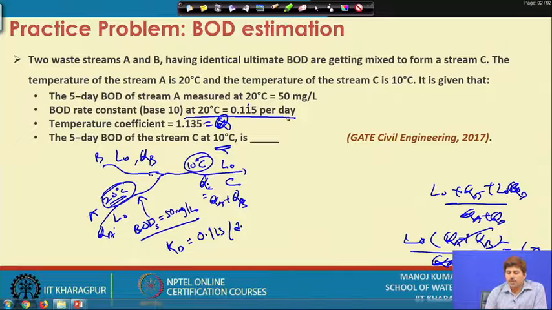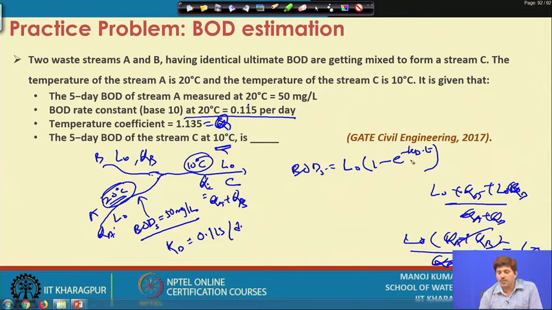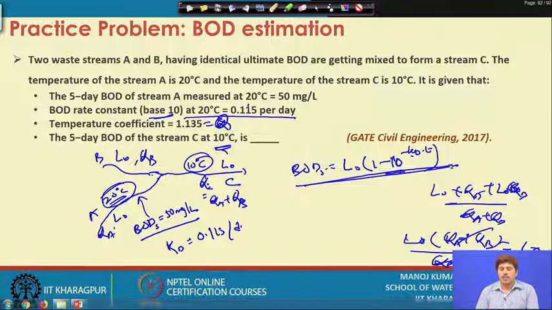So, we know that BOD 5 is equal to L0 times 1 minus e to the power minus KD into T, that is when it is exponential base. When KD is given at base 10, this e becomes 10. So, this equation will be applicable because this is given at base 10 and not at base e, right.